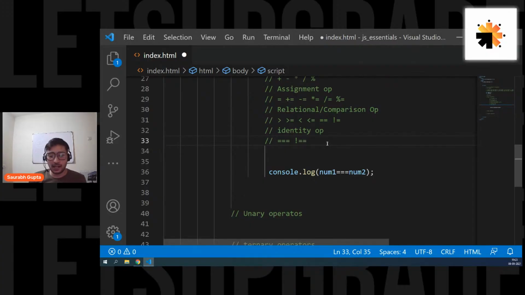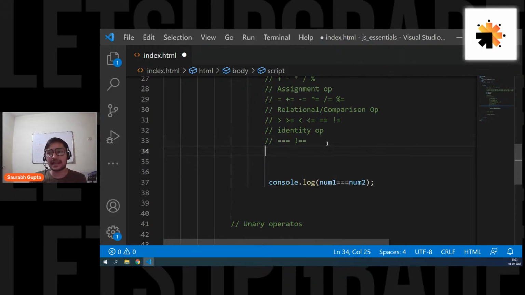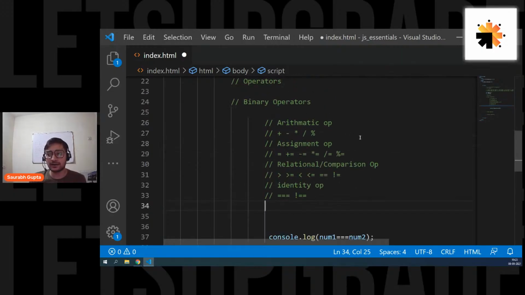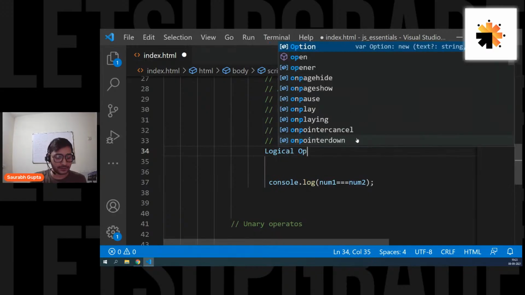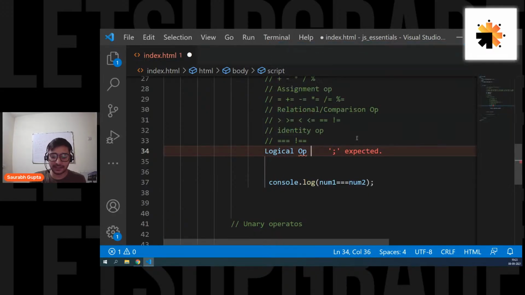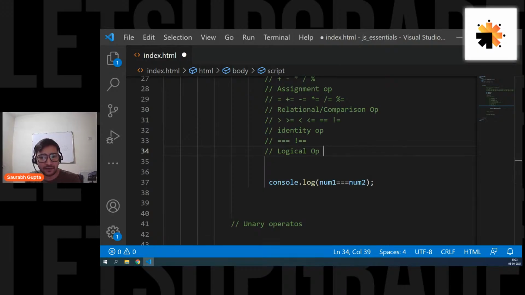Guys, now let's move on to one of the last categories that fall under binary operators, and those are logical operators. Okay, now we have a category inside binary that is logical operators. But before we move ahead, everyone, are we clear with all the operators till now?